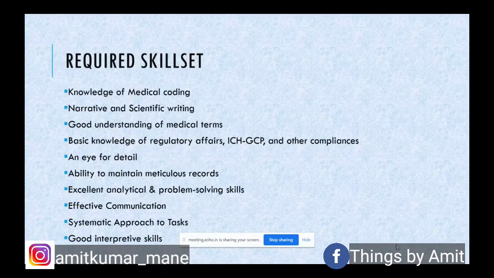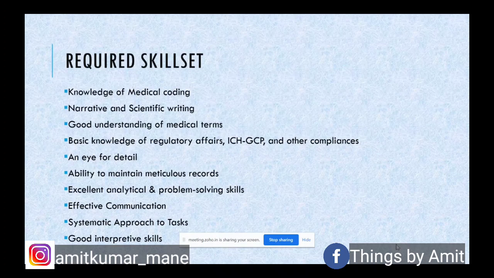Apart from qualification, what are the required skill sets? Basically, as I have mentioned with respect to medical coding, you should have a basic understanding of diseases or various adverse events, and how they can be correlated to the drug. Medical coding is again a niche thing, I would say.